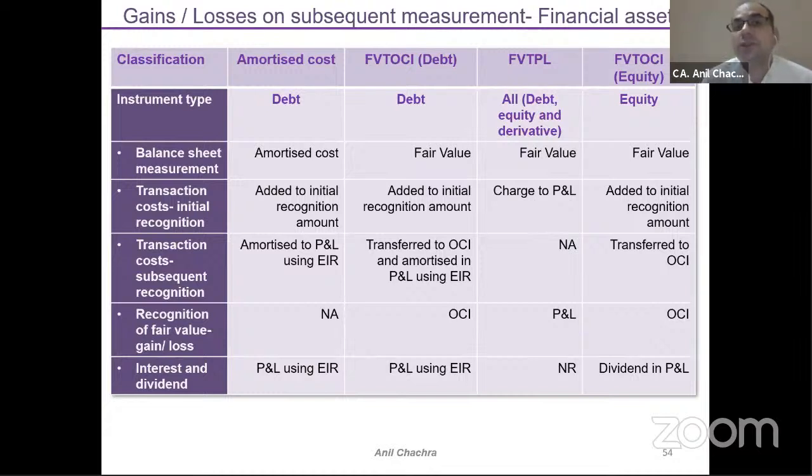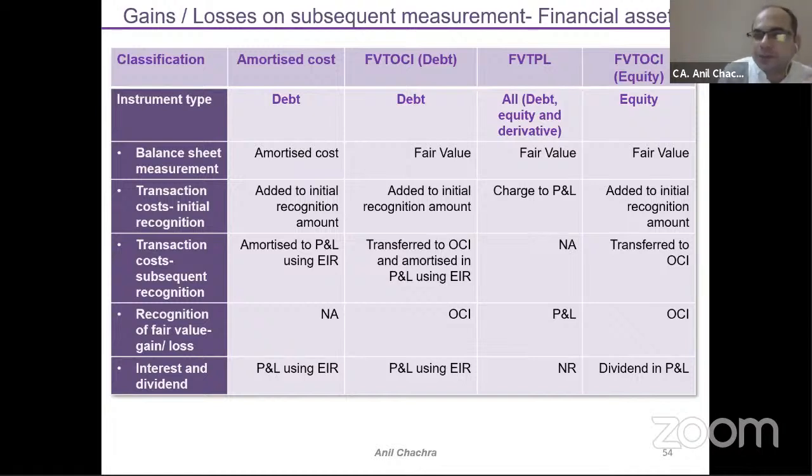Gains and losses on subsequent measurement. Initial measurement we have covered. Now in case of subsequent measurement, four types of investments have been mentioned: amortized cost, fair value through other comprehensive income for debt, fair value through profit and loss, and fair value through other comprehensive income for equity. This is a very, very important one.